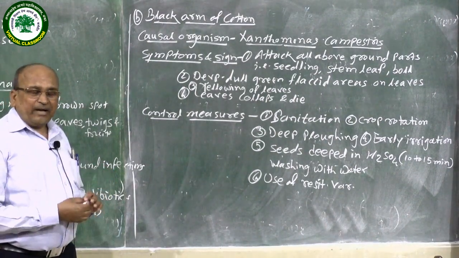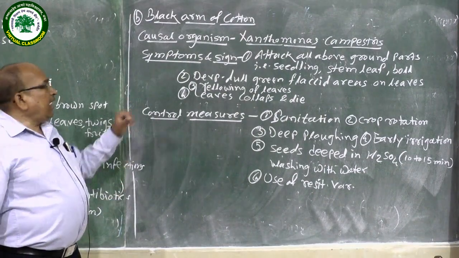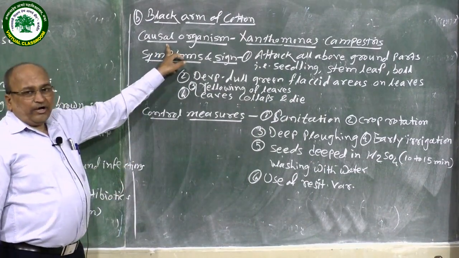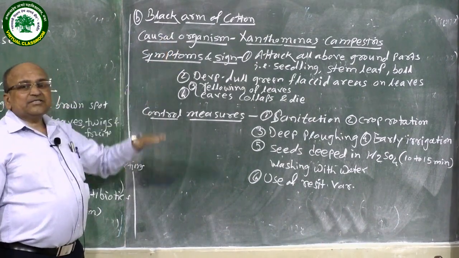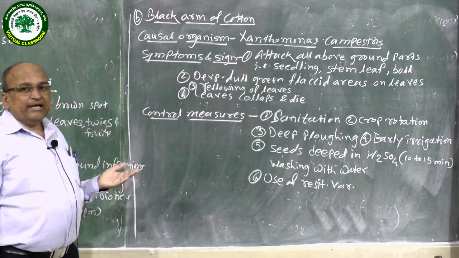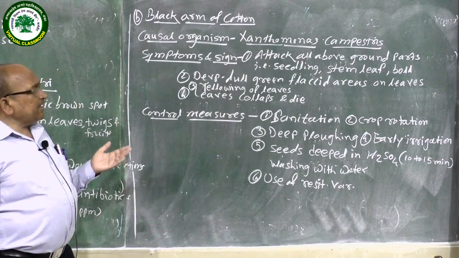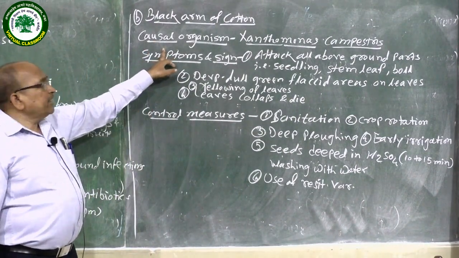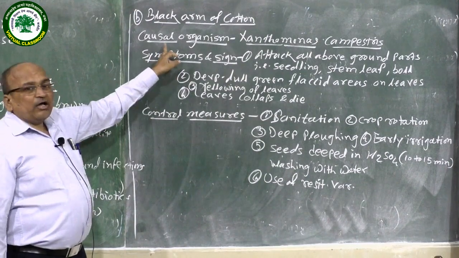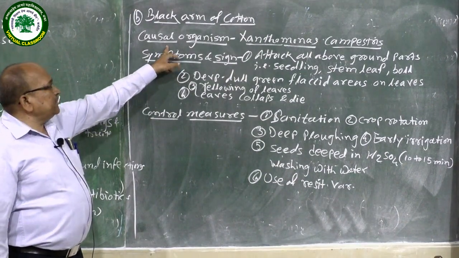All parts of the plant body get affected by this organism. Aerial parts such as stem, leaves as well as bolls or fruits of the plant body get infected by this pathogen.